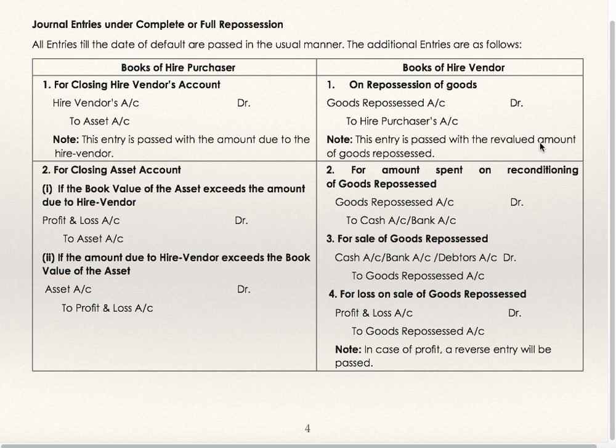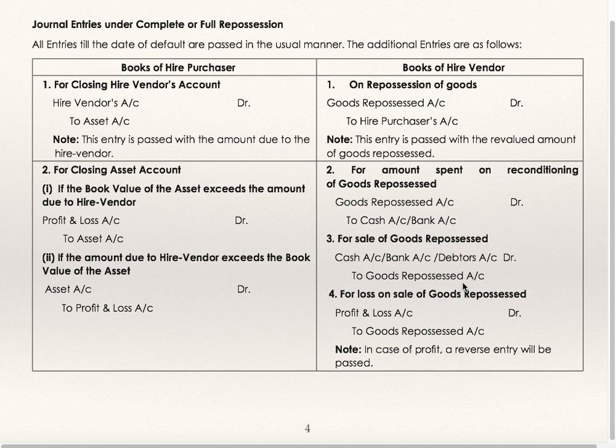This entry is passed with the revalued amount of goods repossessed. For the amount spent on reconditioning of the goods repossessed, hire vendor does some reconditioning repairing work for the goods he has repossessed. For that he spends some amount. So entry is goods repossessed account debit to cash or bank. Sometimes he sells these repossessed goods. Then the entry will be cash, bank or debtors account debit to goods repossessed account.